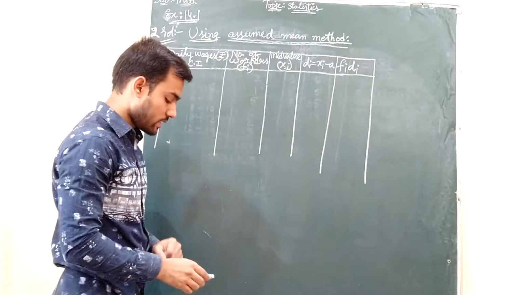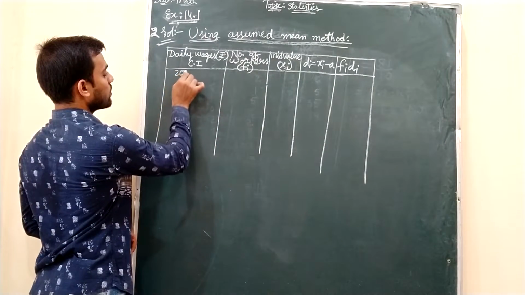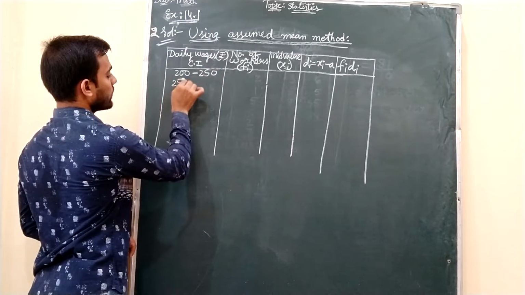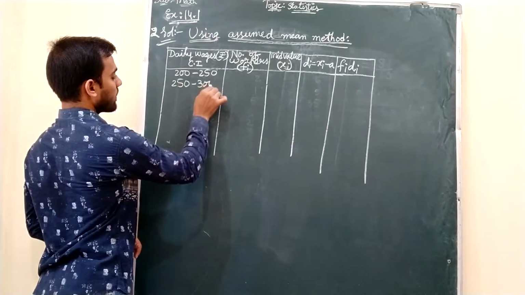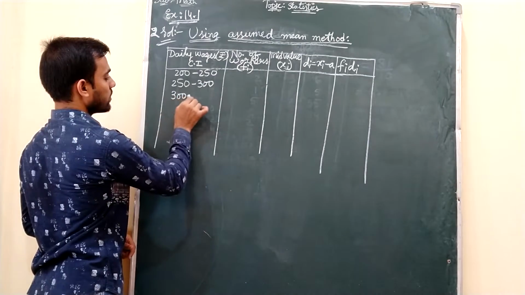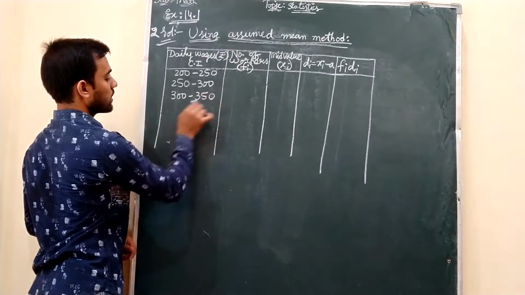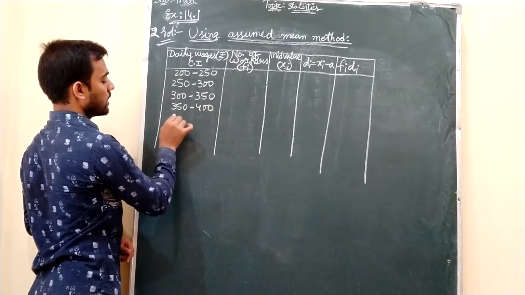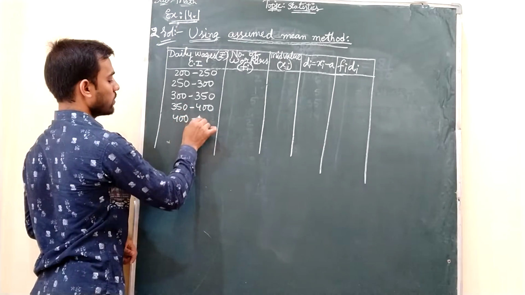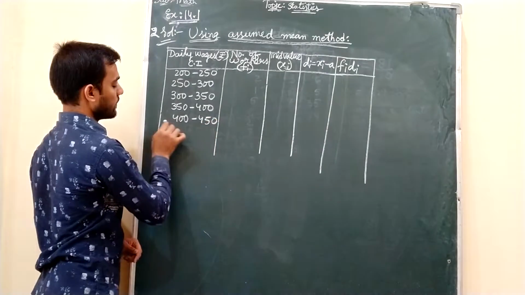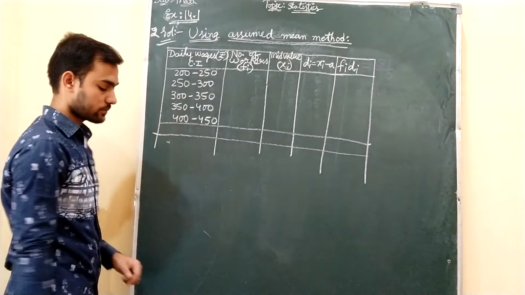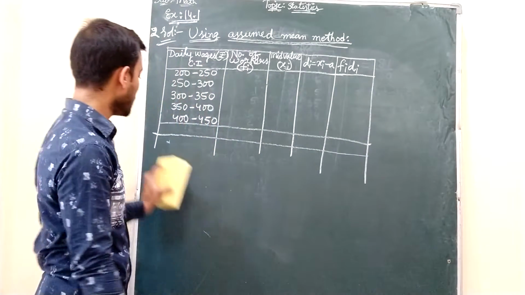So what are the daily wages? It is 200 to 250, 250 to 300, 300 to 350, 350 to 400, and 400 to 450. These are the daily wages given in the question.